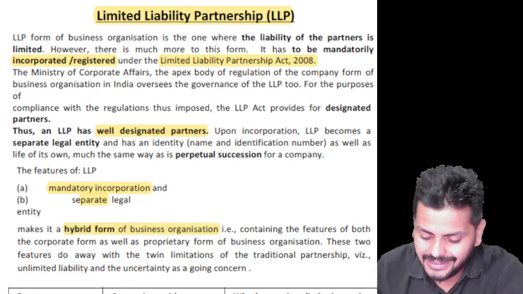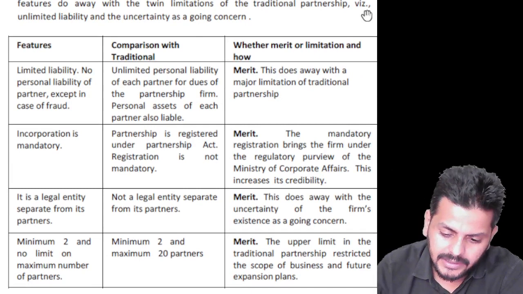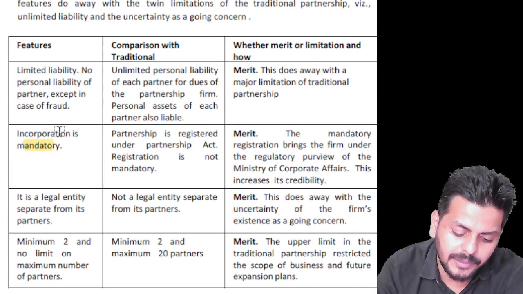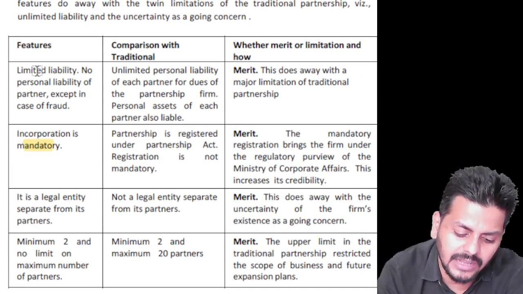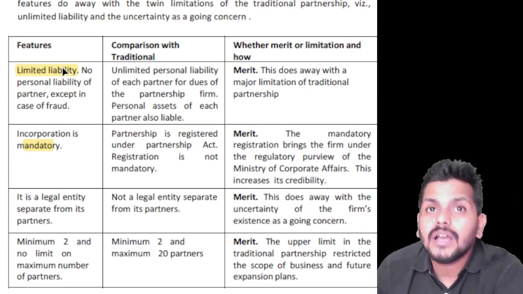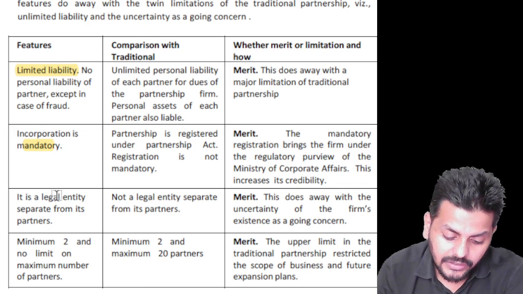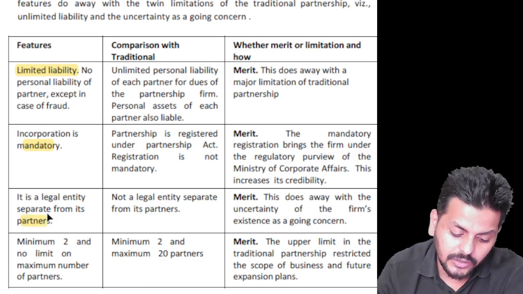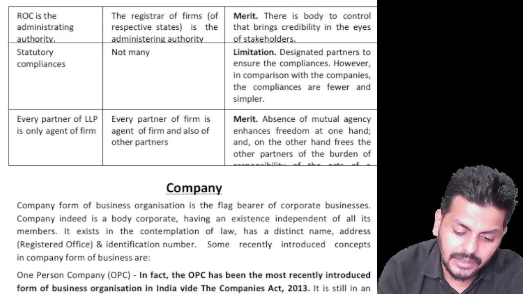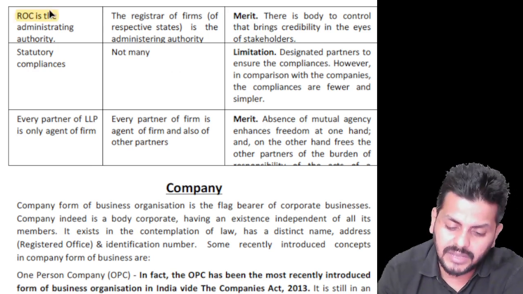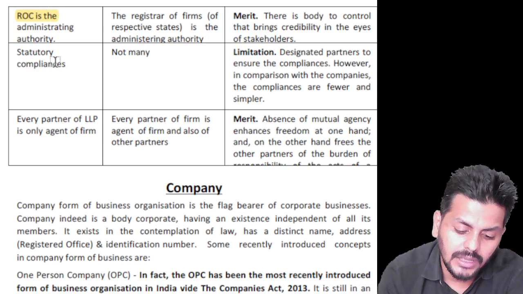So that is what an LLP is all about. Limited liability is a key point. Incorporation is mandatory. That's a little procedural task. Limited liability, compared to partnerships which have unlimited liability. This is amazing. And it's a legal entity separate from its partners. Minimum of two partners, no limit on the maximum number. And the Registrar of Companies, the same as for a company, is the authority.